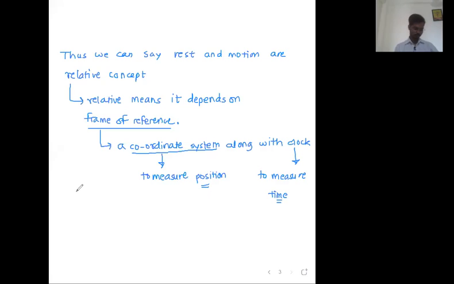Chalo, write down types of motion. These are very simple things. Just focus. Okay, types of motion. Number 1, motion in one dimension. Motion in 1D.